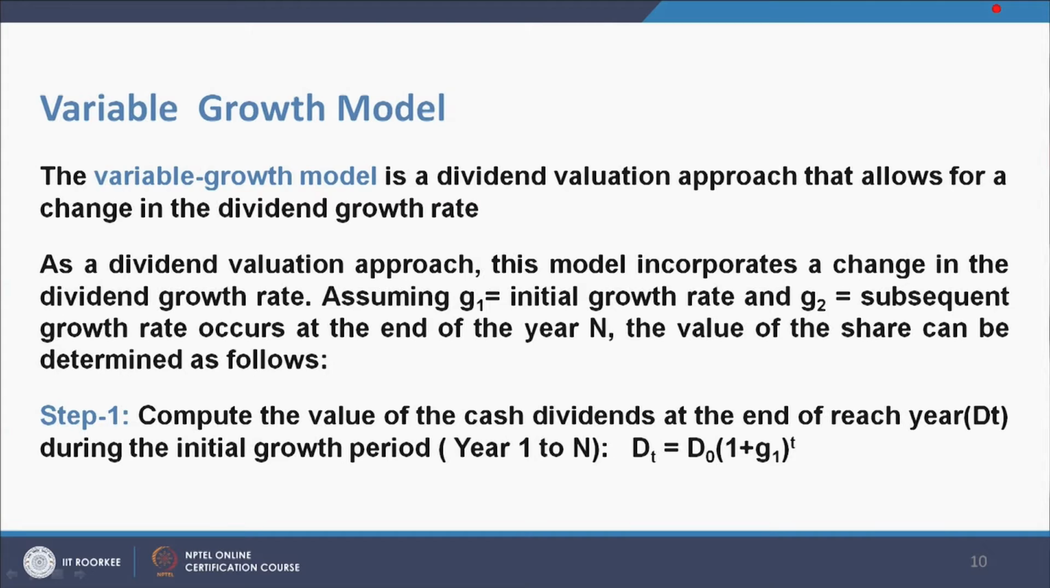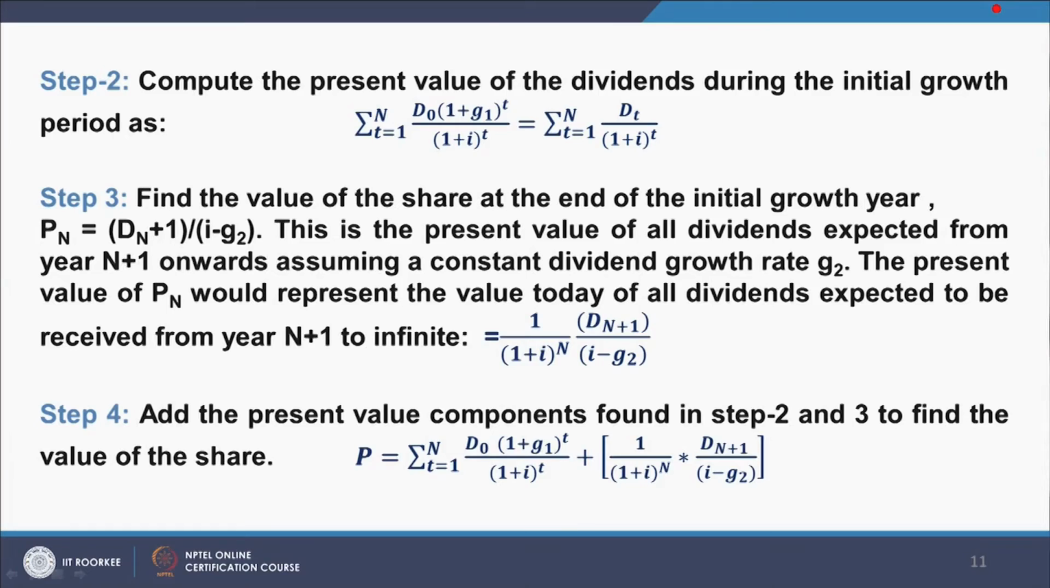Step 1. Compute the value of the cash dividends at the end of each year, that is Dt. The cash dividend at the end of each year is Dt, where t is time, during the initial growth period, and the initial growth period is year 1 to n. So, Dt is equal to D0 times (1 plus G1) to the power t, and this is for the initial growth period, year 1 to n.